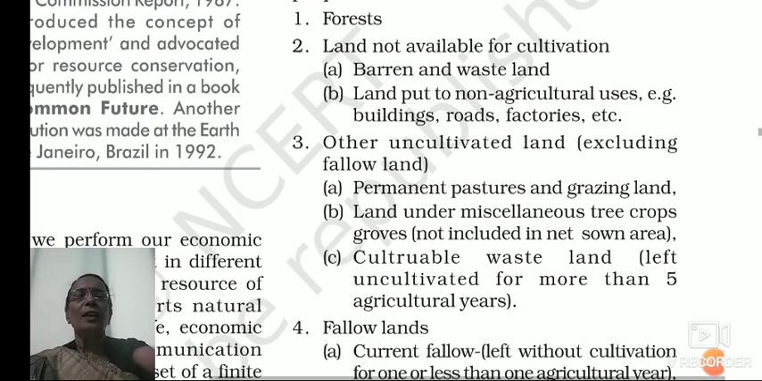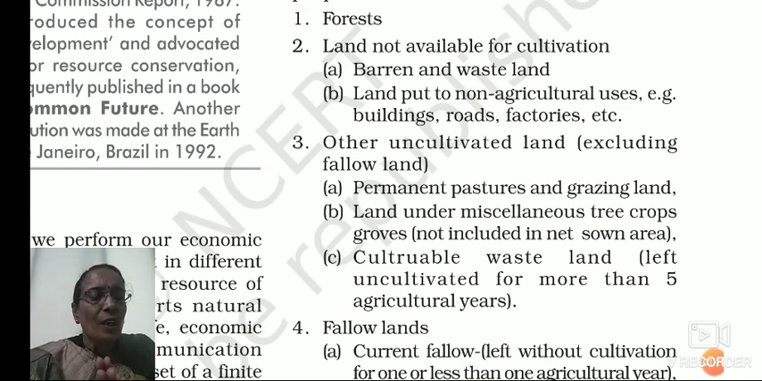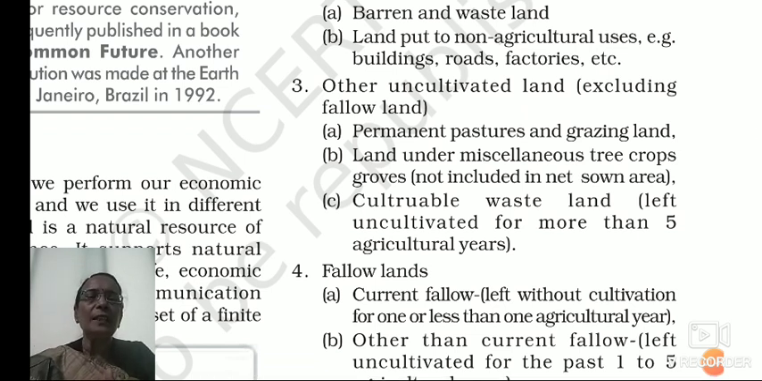Then third we have other uncultivated land, excluding fallow land. Fallow land is land left to regain its fertility. Fallow land means land which is left for gaining its fertility again. So number one is permanent pastures and grazing lands. Then second is land under miscellaneous tree crops groves, not included in net sown area.